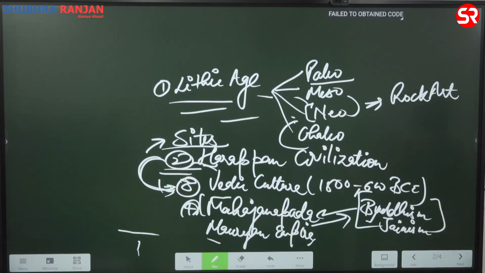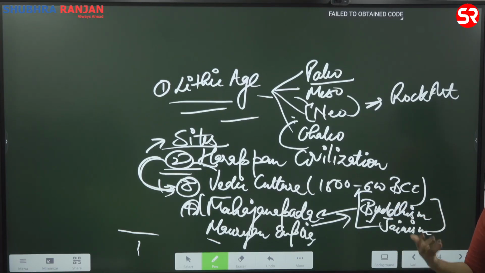So when these kinds of questions are being asked, try to be very balanced. You have to show that this civilization was very unique with respect to the Indian subcontinent as well as when compared to the contemporaries, but it was not the only civilization which possessed unique features. So even if you write two lines about the unique features of Mesopotamia and Egypt, your answer is going to be balanced.